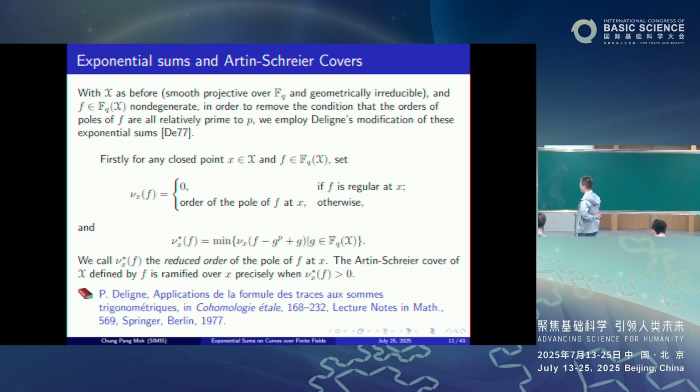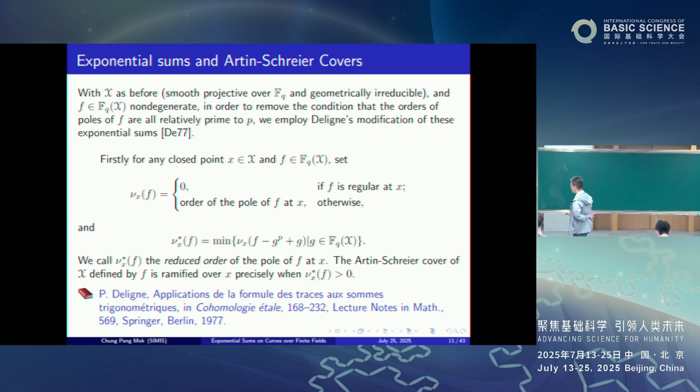In order to do that, we first need the notion known as the reduced order of pole, which is an important notion in the theory of Artin-Schreier coverings. Firstly, for any closed point x of our curve X, and f an element of the function field of X over F_q, we set v_x(f) to be equal to 0 if f is regular at x, or to be the order of pole of our function f at x otherwise.